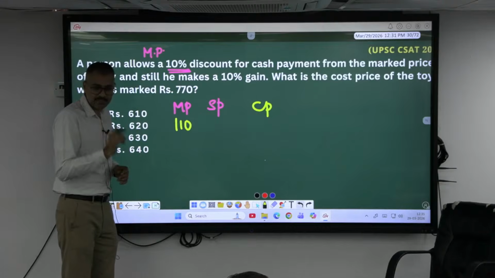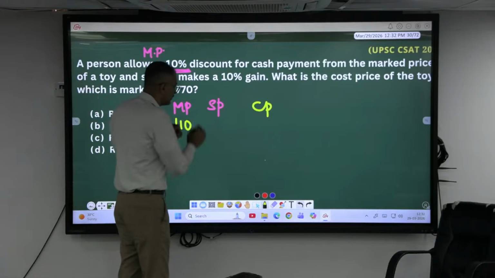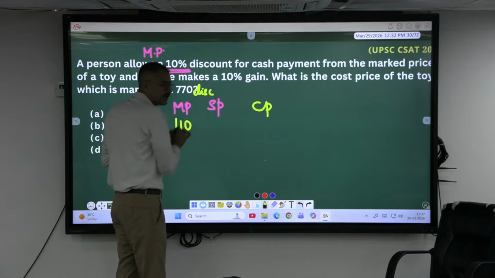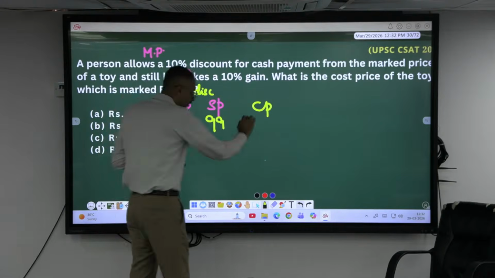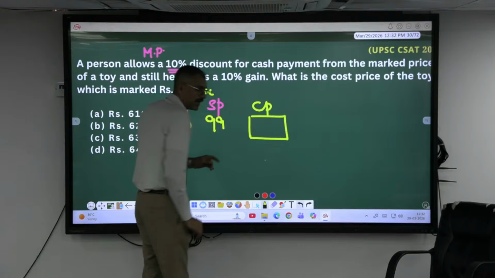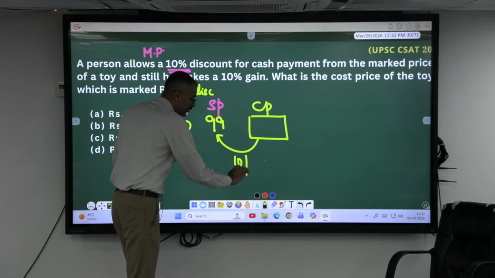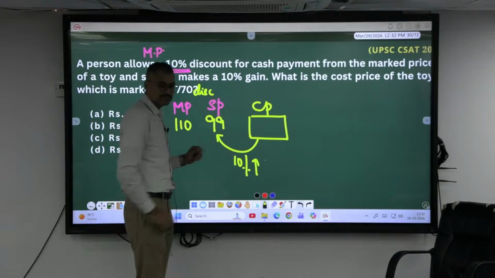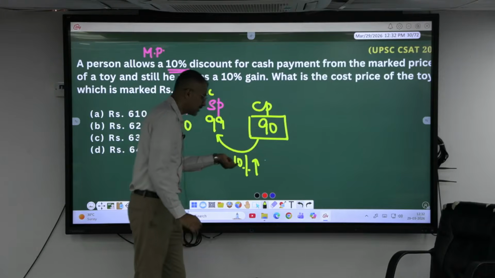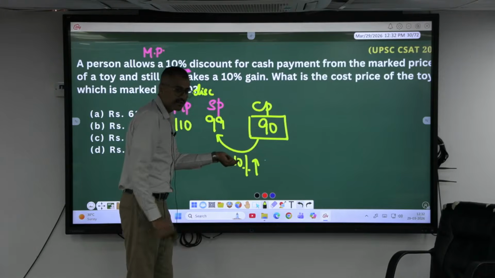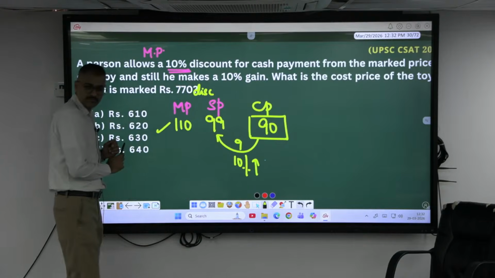What is 10% of 110? 11. 11 is the discount given. Discount is 10%, so it becomes 99. Now, tell me a price at which I am buying, so that when I sell it at 99, I should get 10% profit. Assume a value, 90. Let's put 90 and see. What is 10% of 90? 9 rupee. Am I getting 9 rupee profit here? Yes. So, this suits.